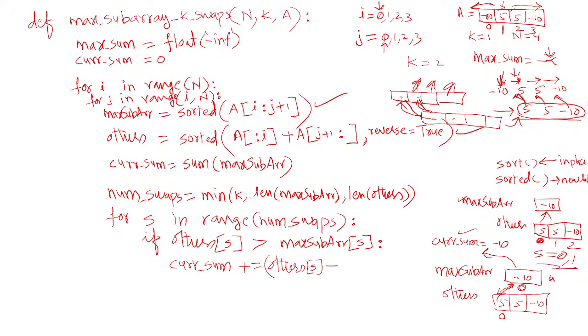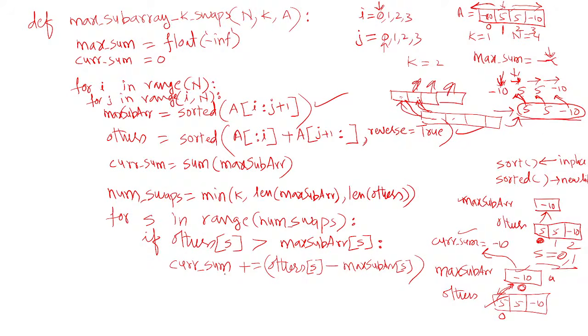The one going out from the max subarray should be subtracted, so max subarray of S. Add this element and subtract that element from the current sum, and it will be updated.